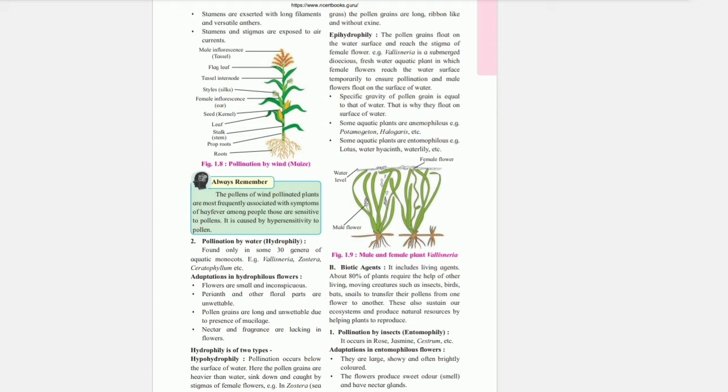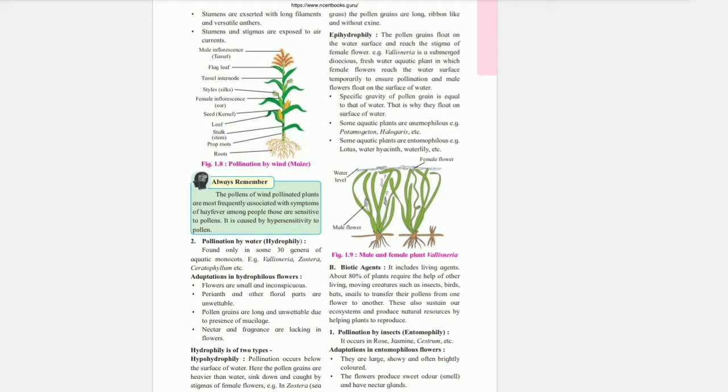Some aquatic plants are anemophilous. Example, Potamogeton, Halophila, etc. Some aquatic plants are entomophilous. Example, lotus, water hyacinth, water lily, etc.